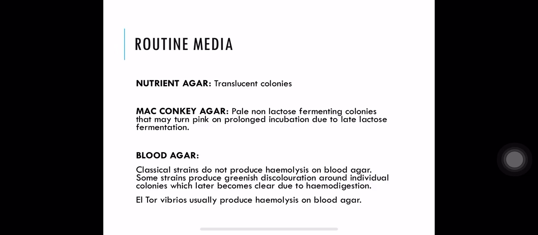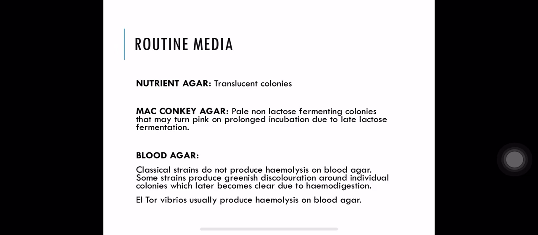Generally, most bacteria give opaque colonies on nutrient agar. There are very few organisms which show translucent colonies, and Vibrio cholera has a peculiar translucent appearance on nutrient agar, and this appearance is useful for presumptive diagnosis of Vibrio on the culture plates.